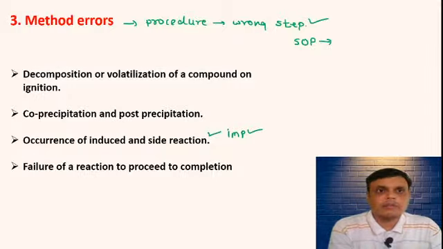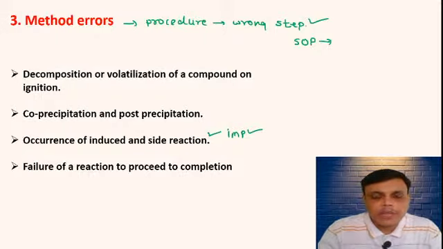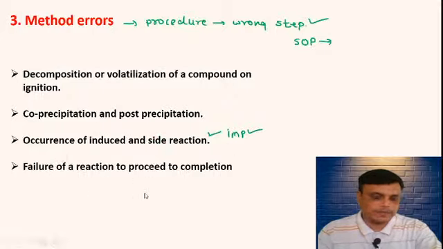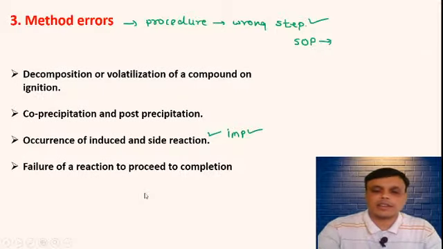So these are the method errors, which is the third type of systematic error. So why does this method error come? The first point is decomposition or volatilization of components on ignition. Then co-precipitation and post-precipitation. Then occurrence of induced or side reactions, and failure of reactions to proceed to completion. So due to this also this method error comes.